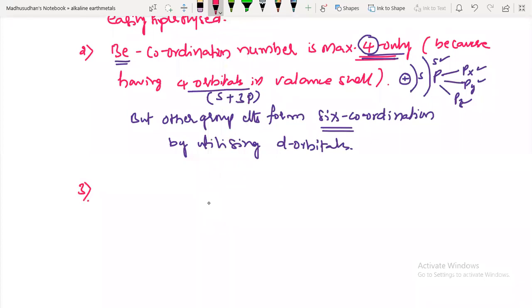I already have mentioned this. Beryllium oxide and beryllium hydroxide are amphoteric in nature. What is meant by amphoteric in nature? Acidic and basic in nature. They react with both acids and bases. Okay. Next.